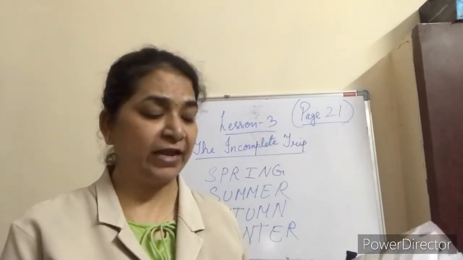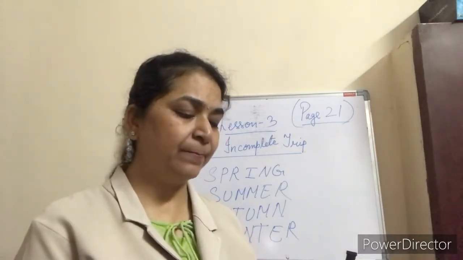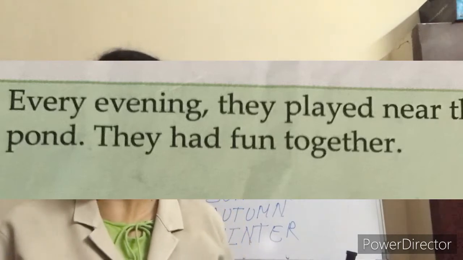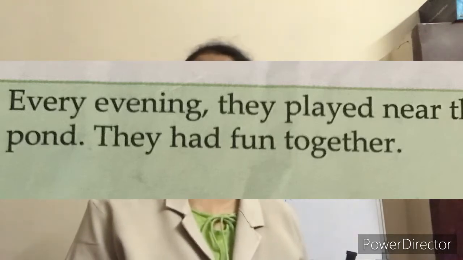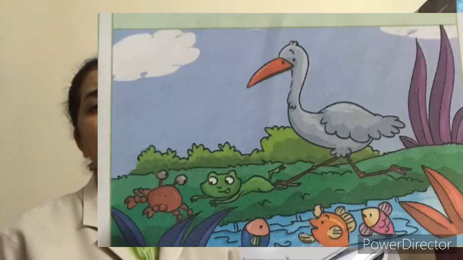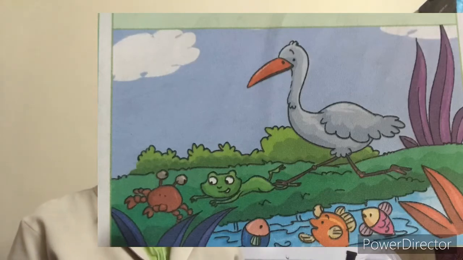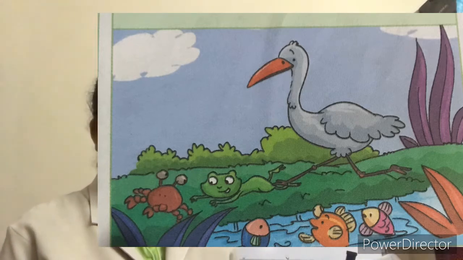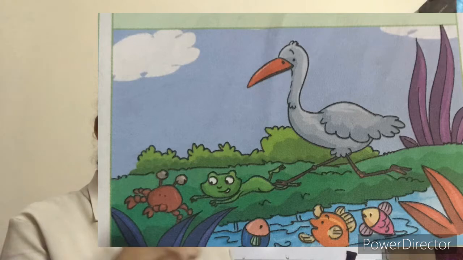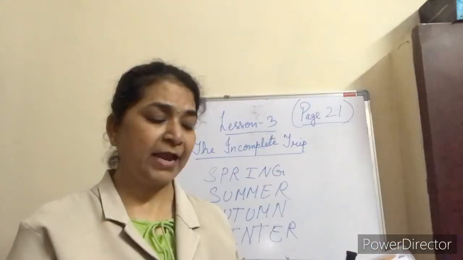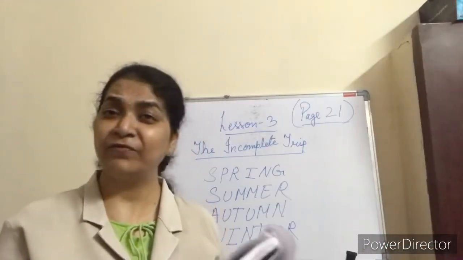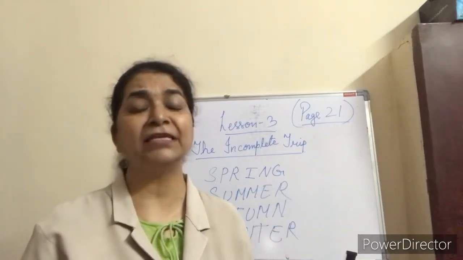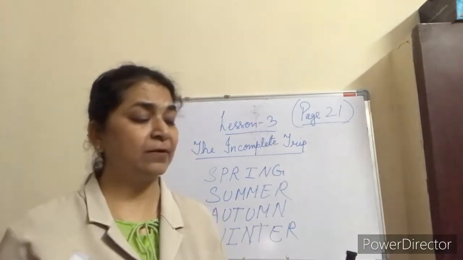These three were friends. Every evening they played near the pond. They had fun together. You also play with your friends. These three also played every evening near the pond. You can see in this picture, they are playing near the pond. When we play together with our friends, we have fun together. Fun means enjoying.